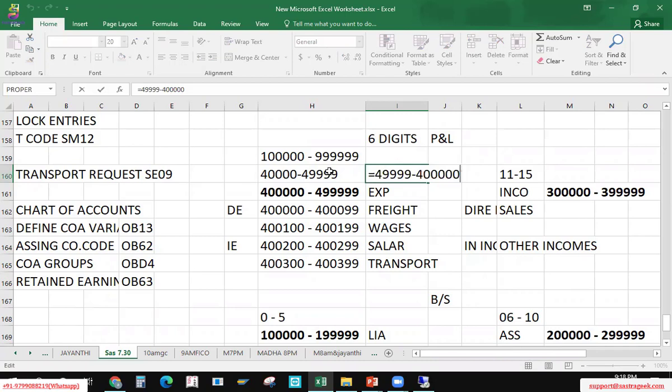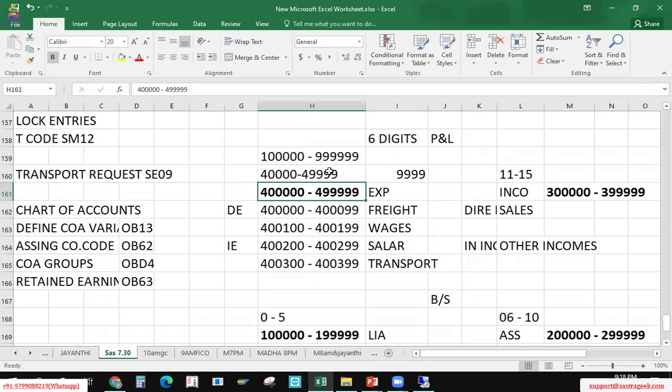Okay, so this one is allowing us around 10,000, but here it is allowing us around 1 lakh 99,000. So that's a better standard, with 6 digits. But I have worked with companies who go with 8 digits, and who go with 5 digits. Okay, so that's about the chart of accounts group.